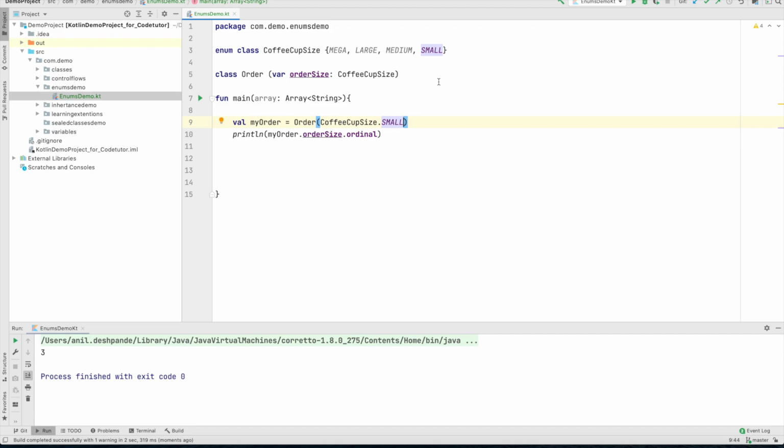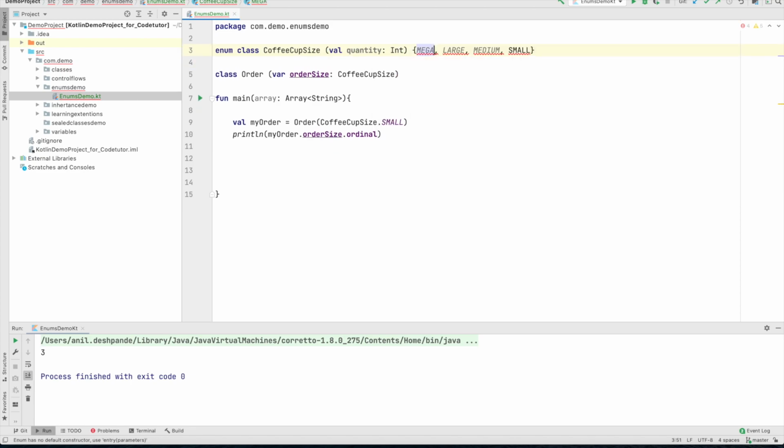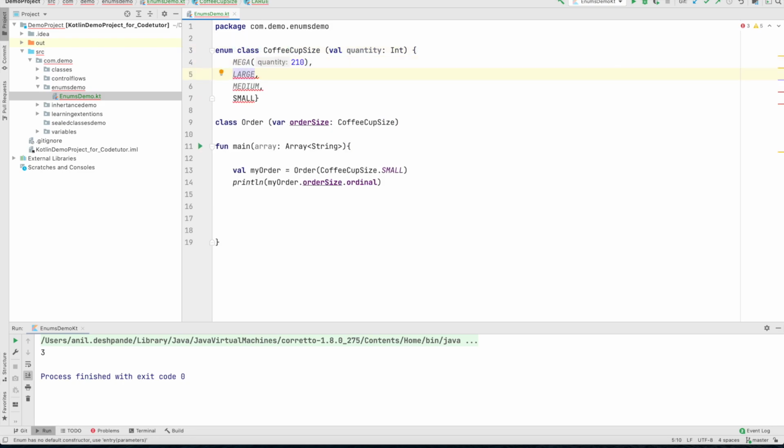And let's assume that you want to assign small means 100 ml, medium means 150, large means 180 and mega means probably 210 milliliters. Now how do we do that? You want to assign some kind of a value to these enums. To do that I can declare an instance variable called quantity, which is of type integer, and then when you do these declarations for these enums, you can pass on the values.